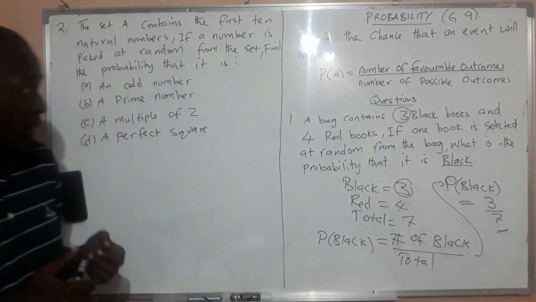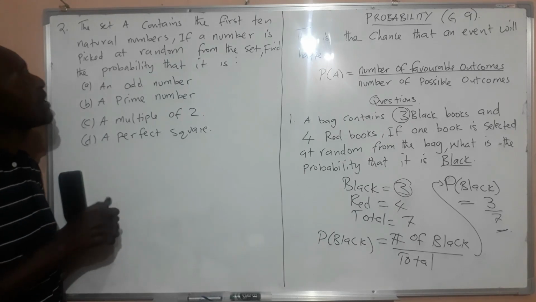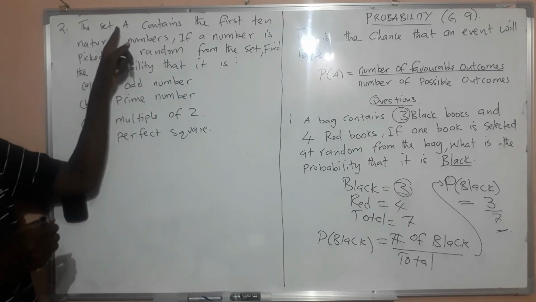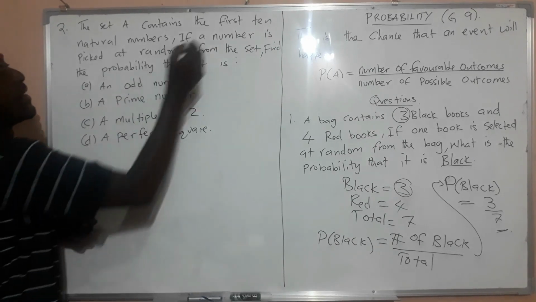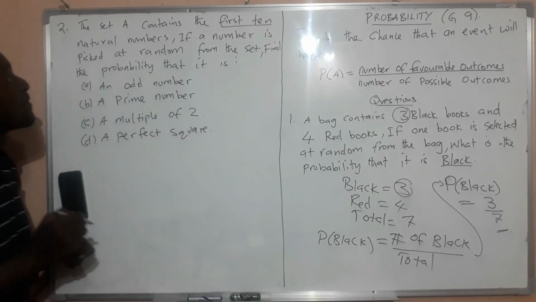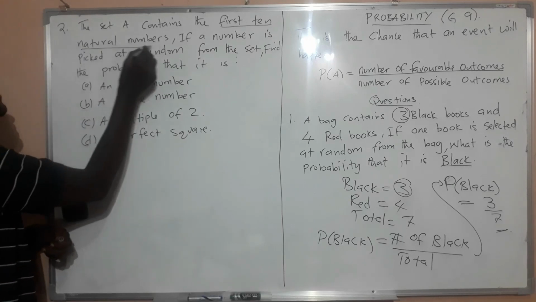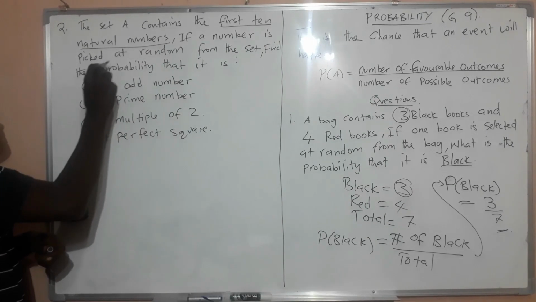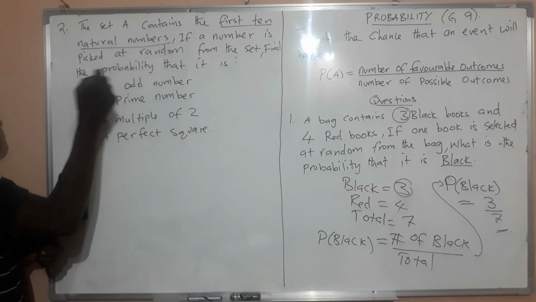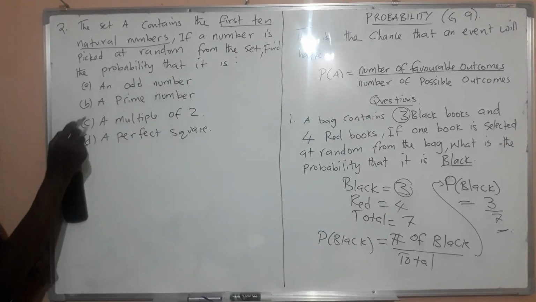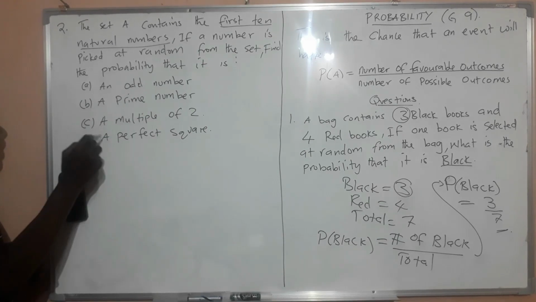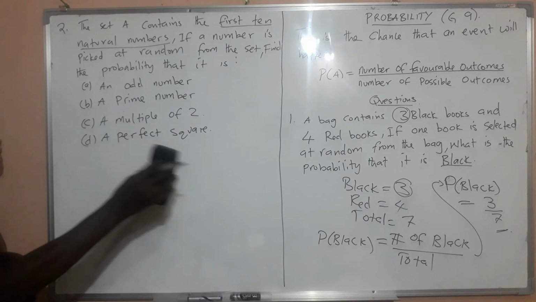So we come to the next question here. On our next question, the question says the set A contains the first 10 natural numbers. If a number is picked at random from the set, find the probability that this number is number 1, an odd number, number 2, a prime number, number 3, a multiple of 2, and then a perfect square. So we have 4 questions here.